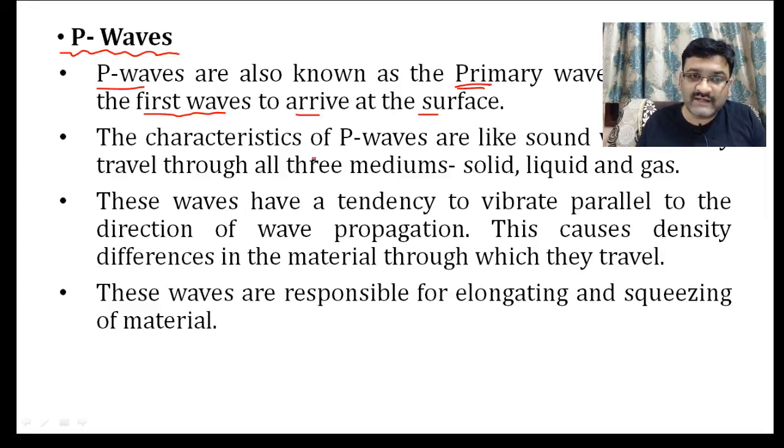How is the character of the P wave? They are like sound waves, more or less longitudinal in nature, and they can travel through all media.